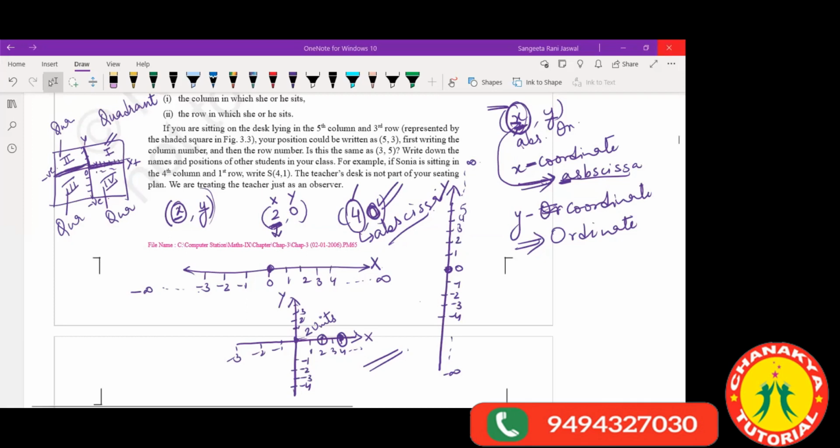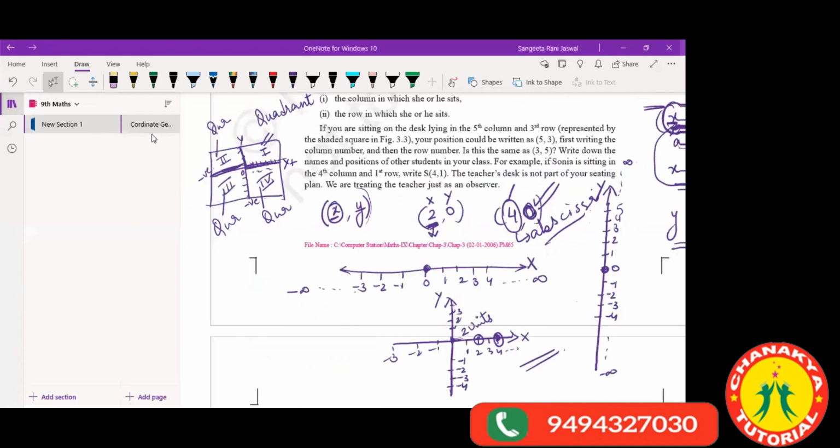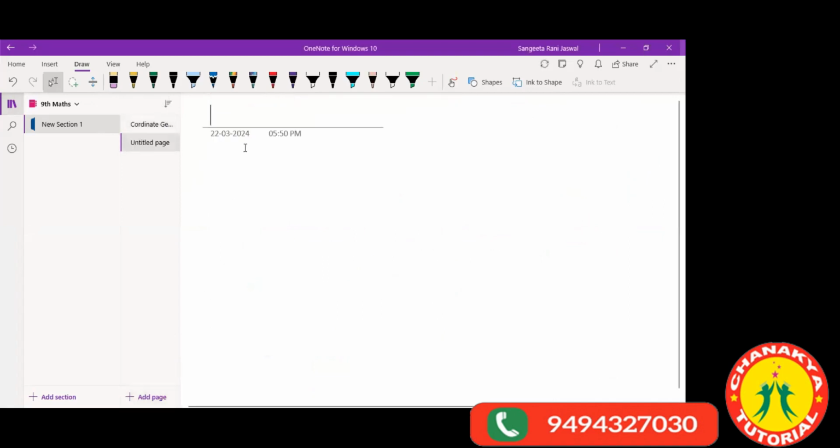Okay. So this you have studied about coordinate axis. And coordinate axis, what it does, it divides the plane into 4 equal parts. And we call each part a quadrant. Okay, first quadrant, second quadrant, third and fourth. Now we will move to a new page. थोड़ा इसको neat and clean बना के करते हैं. Right? Let's add a page here. Okay.